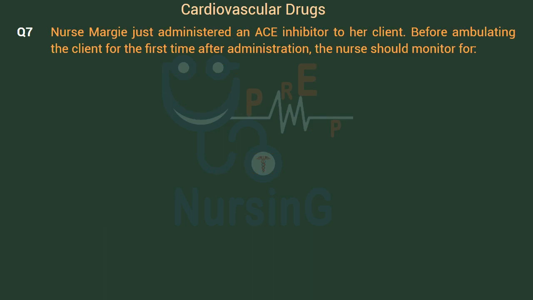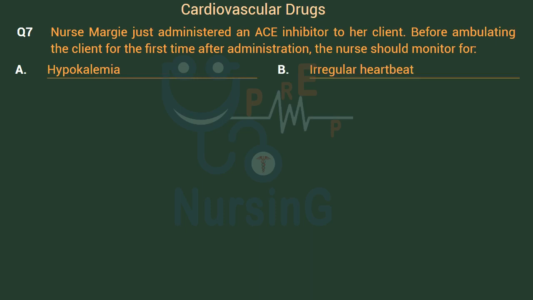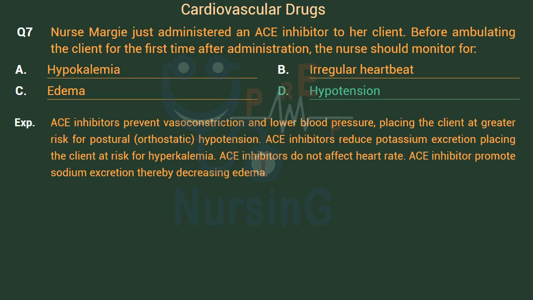Nurse Margie just administered an ACE inhibitor to her client. Before ambulating the client for the first time after administration, the nurse should monitor for: Option A, hypokalemia. Option B, irregular heartbeat. Option C, edema. Option D, hypotension. Right answer is Option D, hypotension.